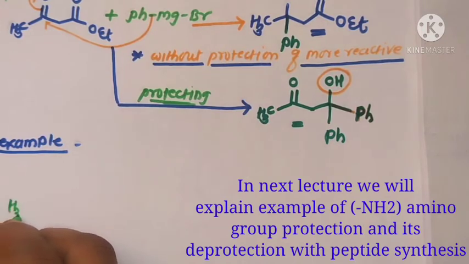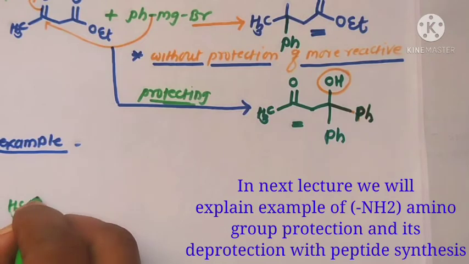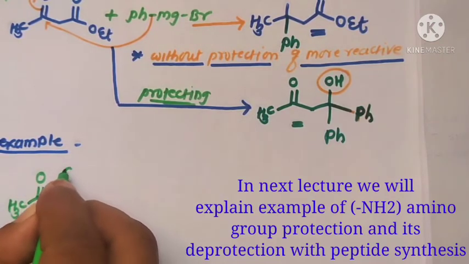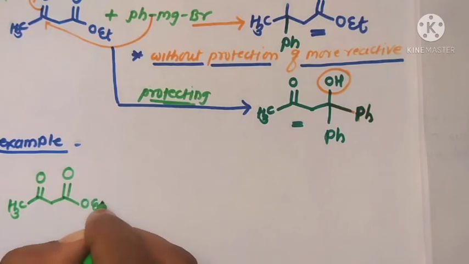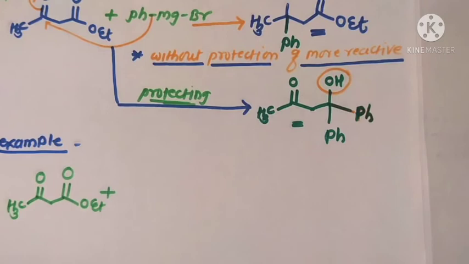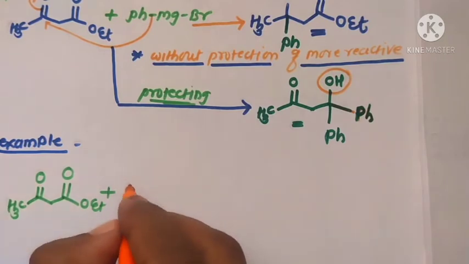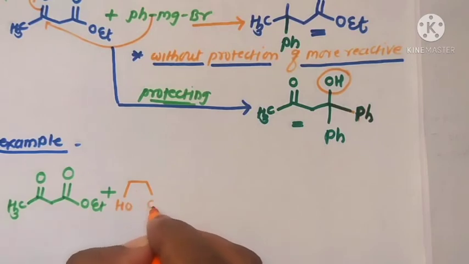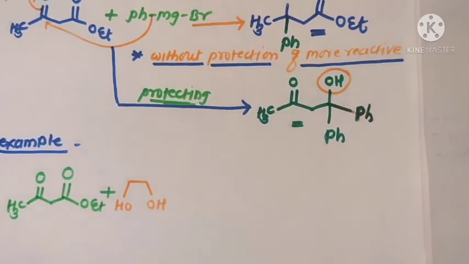Here the substrate CH3 C=O CH2 C=O OEt is reacted in presence of a protecting reagent like 1,2-glycol or diol. These are used for the protection of carbonyl groups.